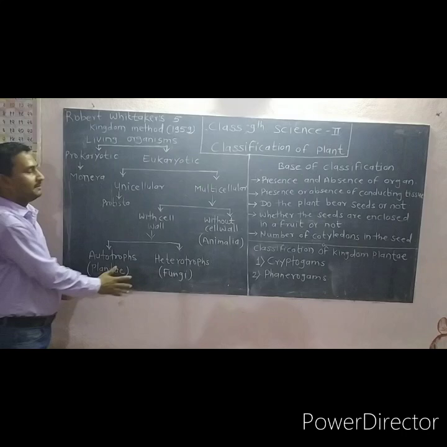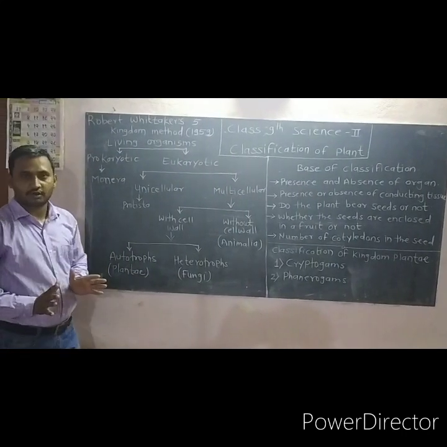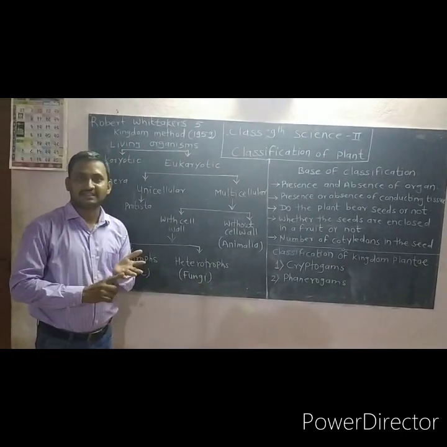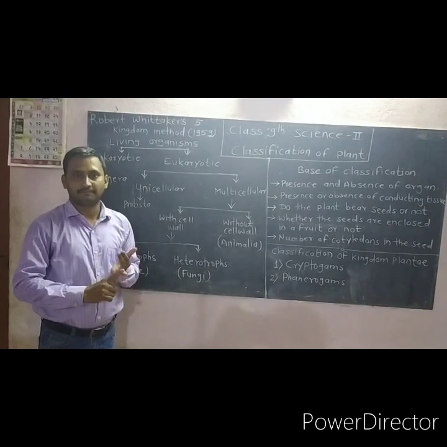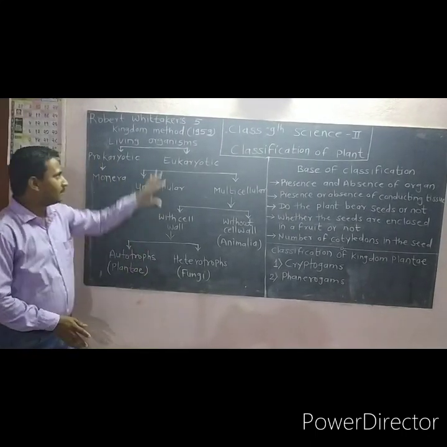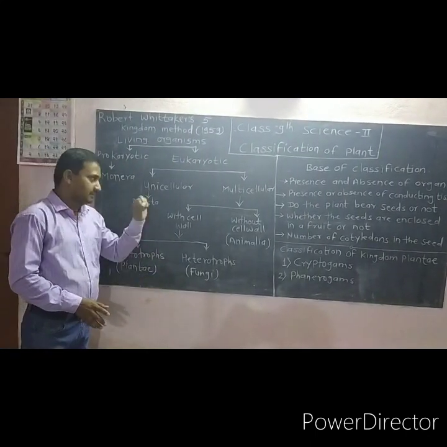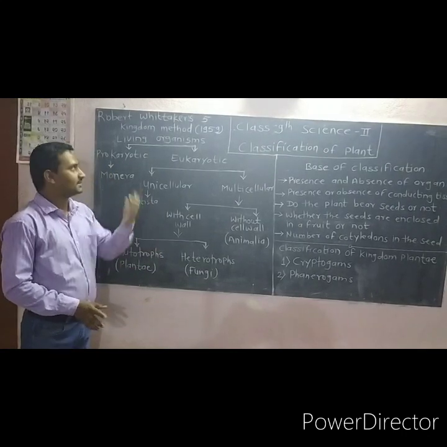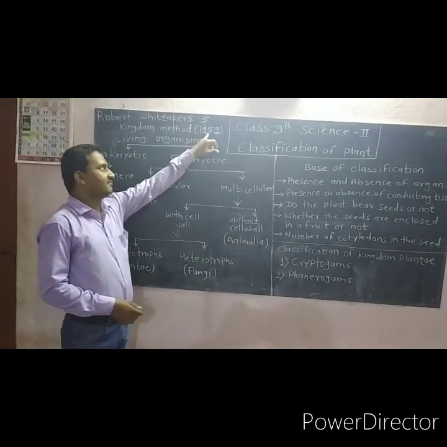This five kingdom method is very important for all the classes 8th, 9th, 10th, 11th and 12th. We have to look at that five kingdom method. This method was explained by Robert Whittaker in 1956.